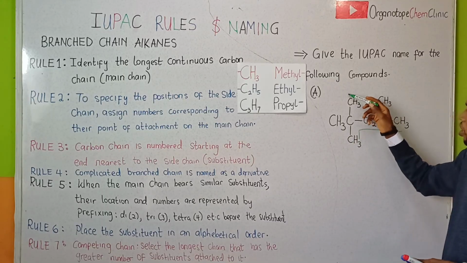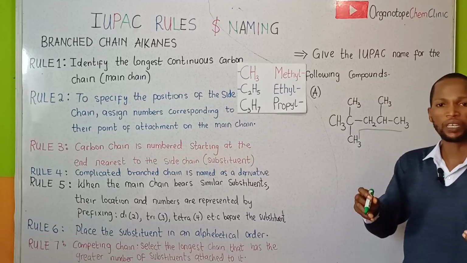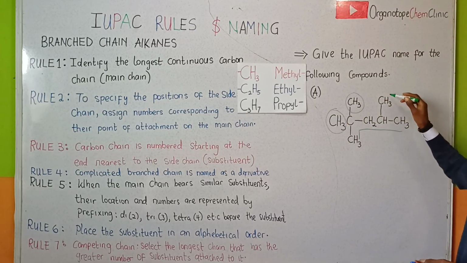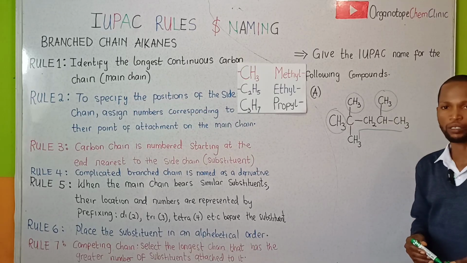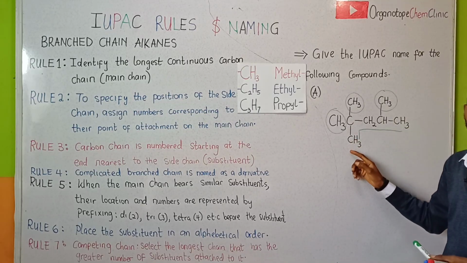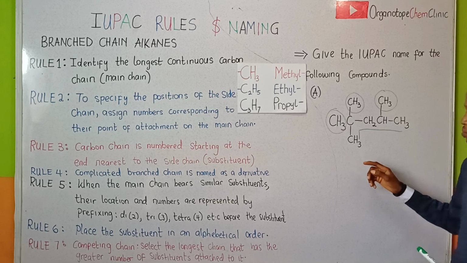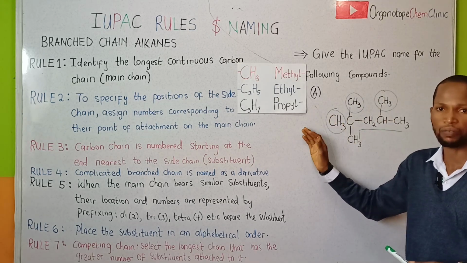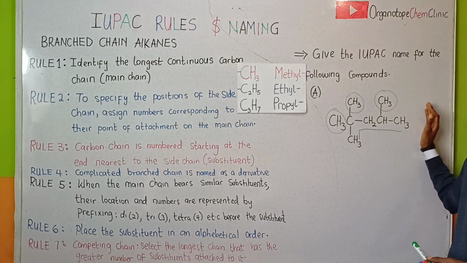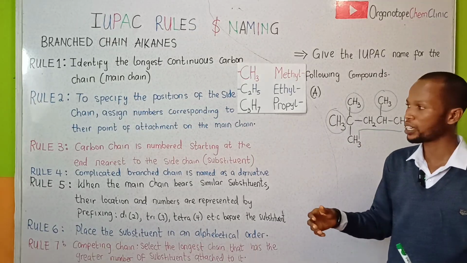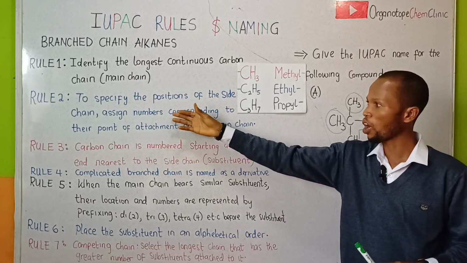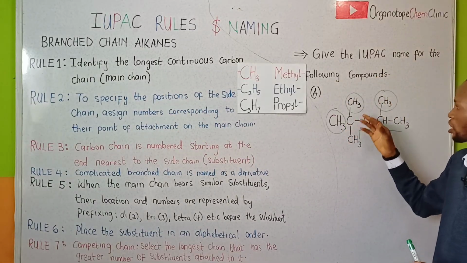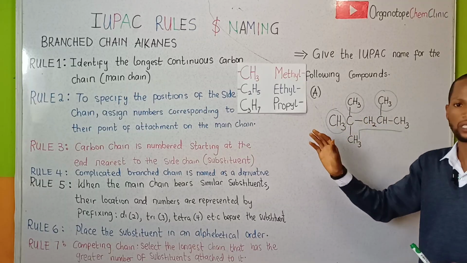So if we look at the concentration of the methyl group right here, we have this. We have another substituent group, and this is another substituent group. Here is the longest continuous carbon chain, which is the main chain. We can observe that we have more of the methyl group on this side of the chain than what we have on this side of the chain. So I'm going to consider the numbering. Moving back to rule 2 of the IUPAC nomenclature, let us assign the number since we've seen high concentration of the methyl group on this side of the chain.